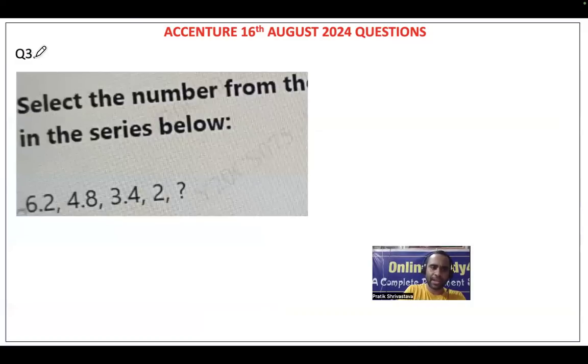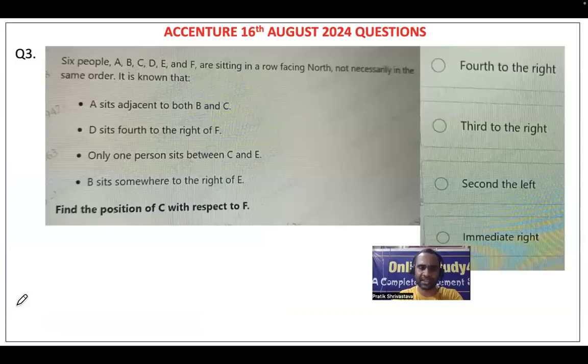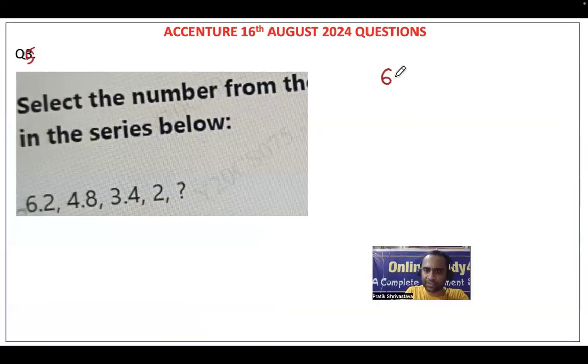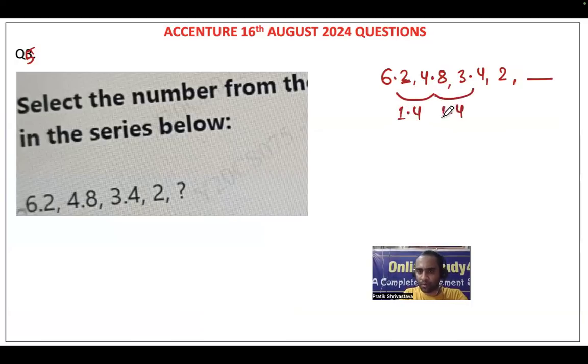Okay. Then next, friends, is question number 5. Select the number from the series given below. Here we have 6.2, 4.8, 3.4, 2, and then what comes next? Now friends, if you start taking the differences: 6.2 minus 4.8 is 1.4, 4.8 minus 3.4 is 1.4, then 3.4 minus 2 is 1.4. And then again, if we take the difference, 2 minus 1.4 will be nothing but 0.6.